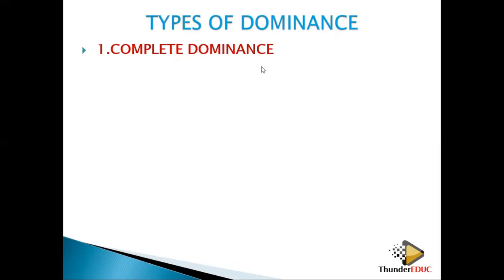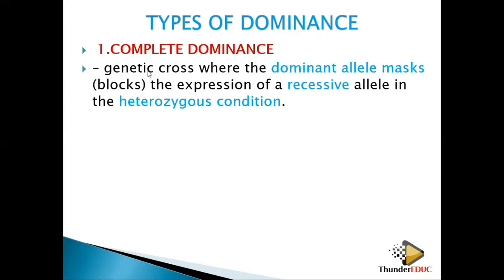We have three types of dominancy: complete dominancy, codominancy, and incomplete dominancy. So let's look at them in detail. When we talk about complete dominancy, when you are dominant, it means that you have powers over another individual. So it's a genetic cross where the dominant allele masks, blocks the expression of the recessive allele in a heterozygous condition. So in complete dominancy, you have a heterozygous condition.